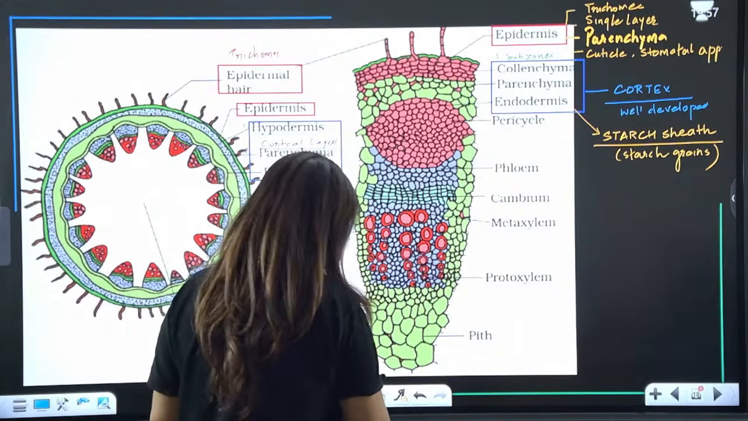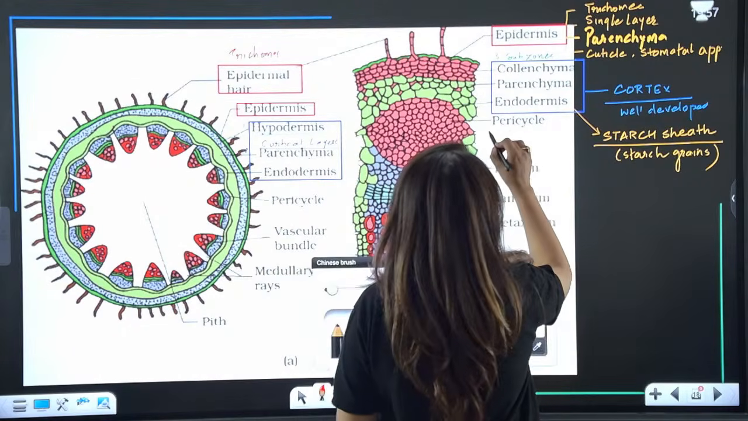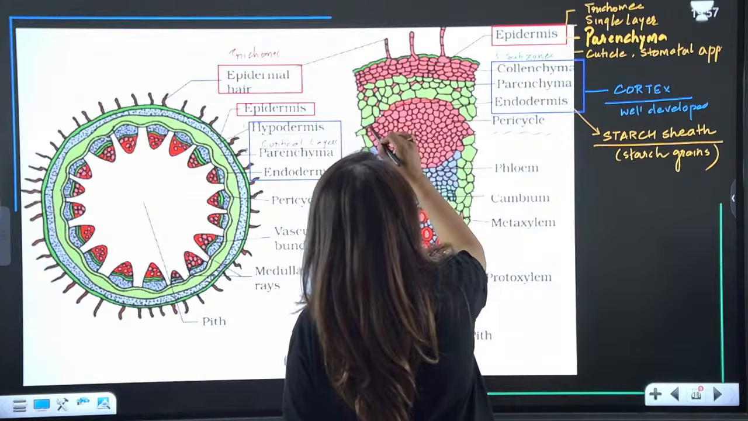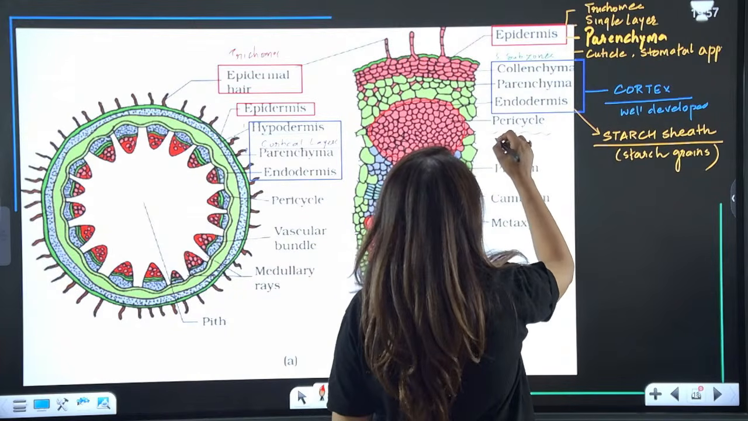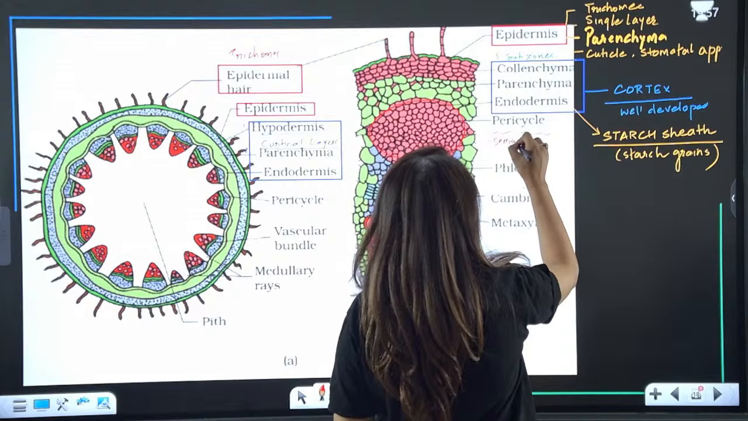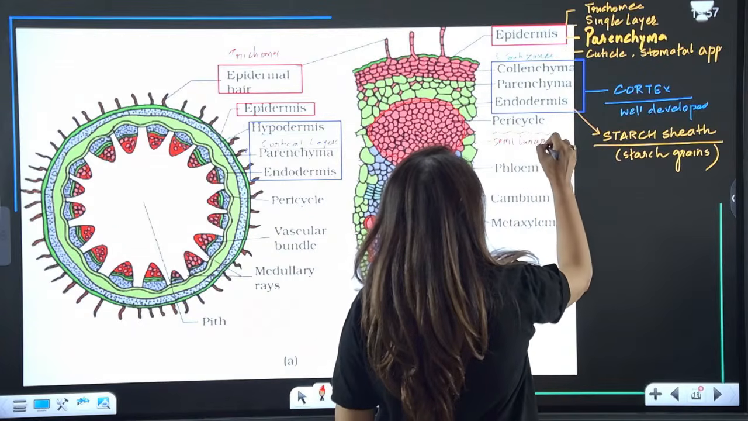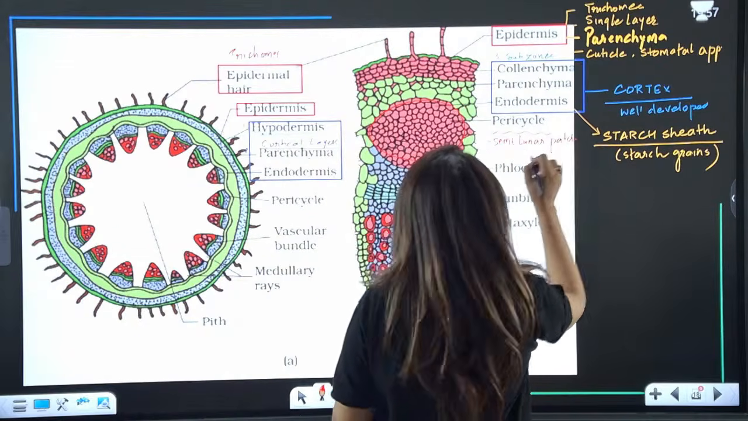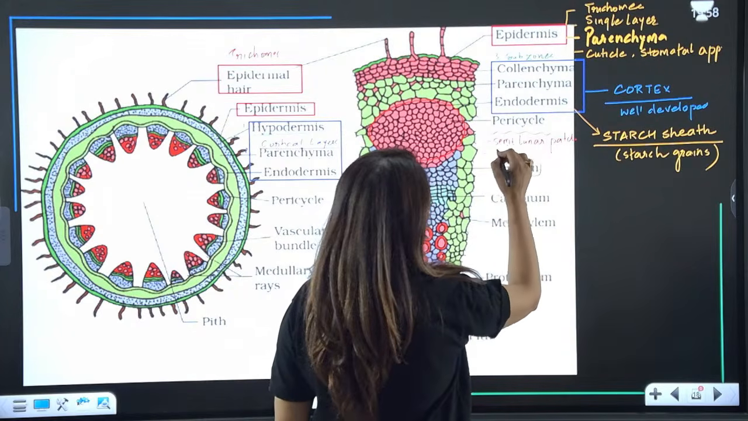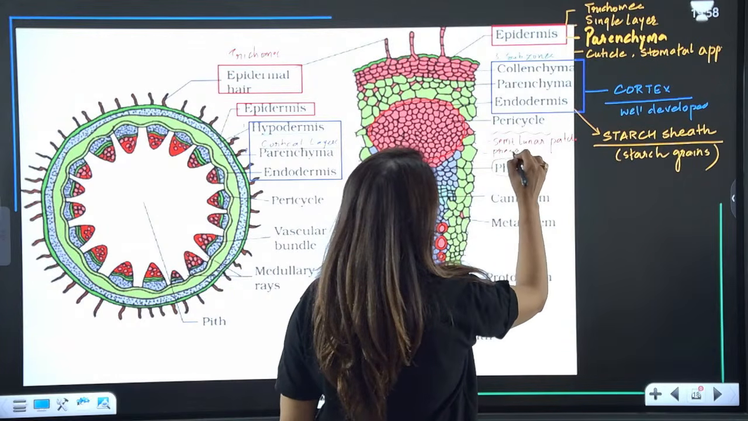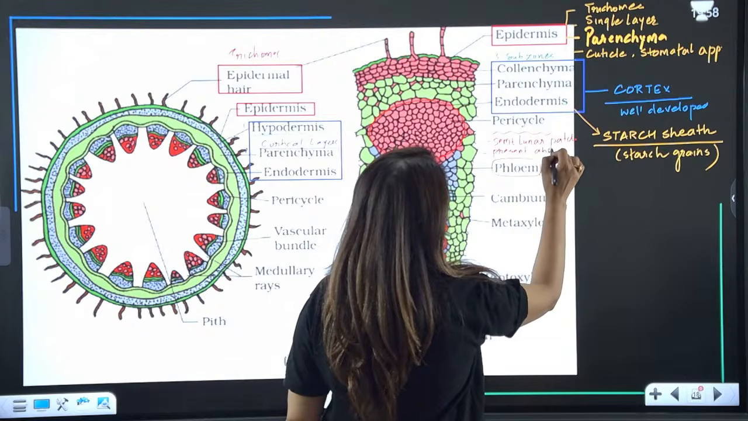Now remember, look at this pericycle, guys. This is the pericycle. The pericycle is not continuous. It is in the form of semi-lunar patches. And just below the pericycle, we have phloem. So NCERT says it is present above the phloem.